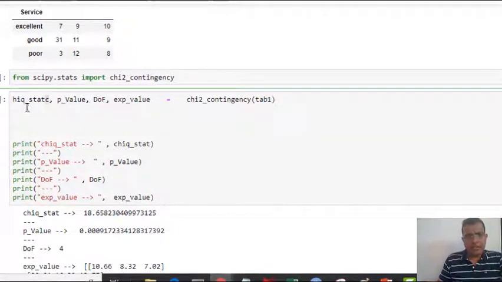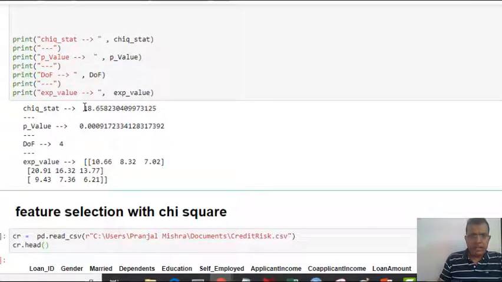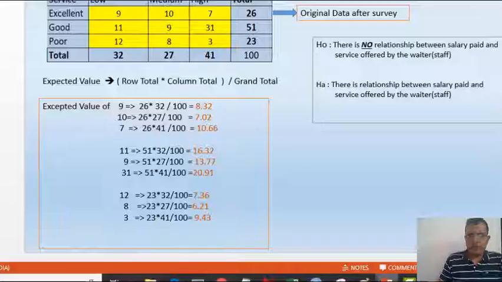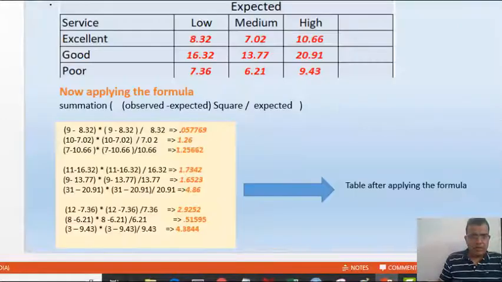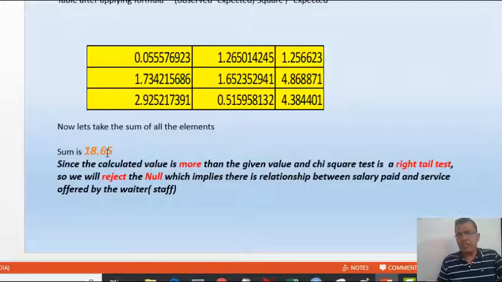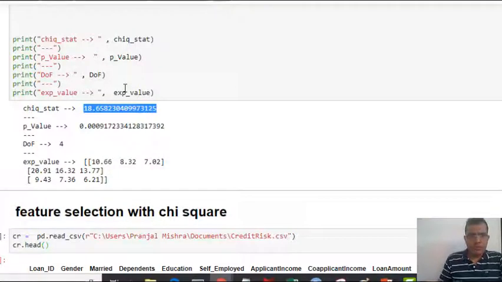So you can see that we are getting the same result, the chi-square stat 18.658. The same thing we calculated over there, we did the same calculation and got 18.65. The p-value is this much, the degree of freedom is 4, and this is the final table, 10.66, 8.32, 7.08.